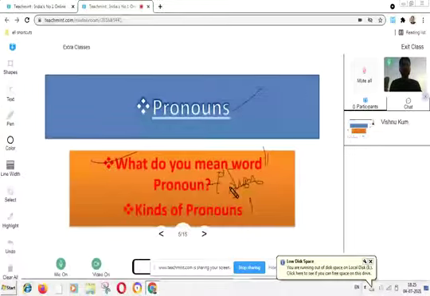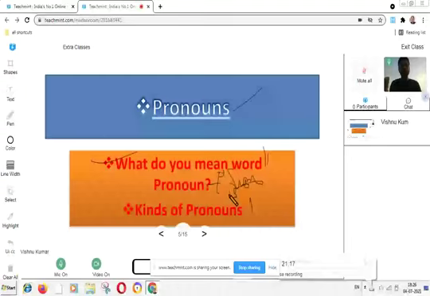And if we are talking about plural pronouns, then these plural pronouns consist of they, we, a group of persons which are commonly said as they. So they and we are the plural pronouns.